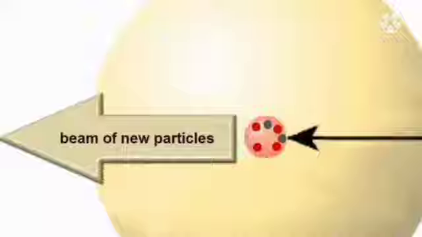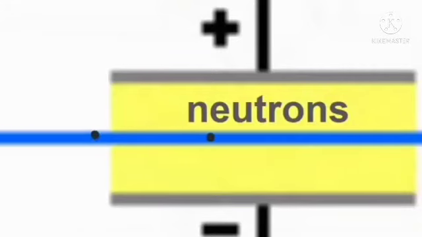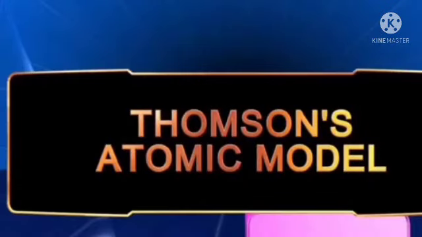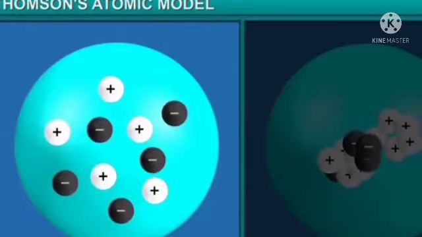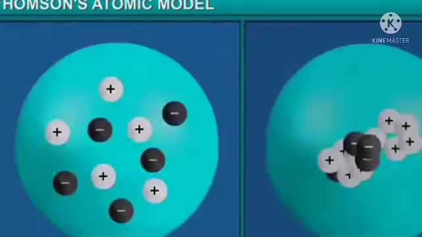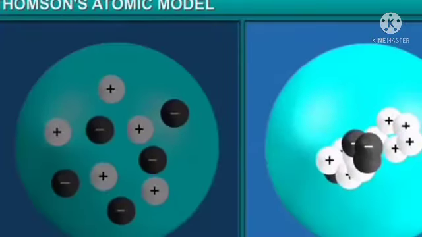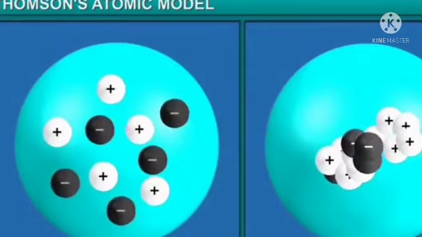The mass of the electron is about 1 by 1836 that of a proton. If an atom consists of subatomic particles like protons, neutrons, and electrons, as in Thomson's atomic model, are the charged particles arranged in any particular manner? Are the charged particles spread around the atom, or are they all concentrated in one place? To answer these questions, let's go back in time.